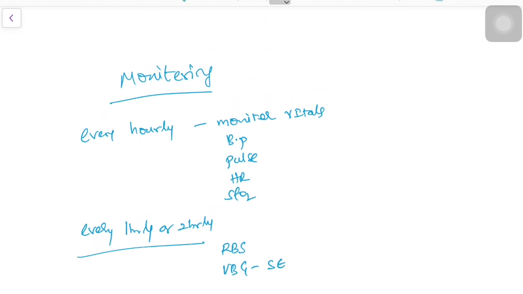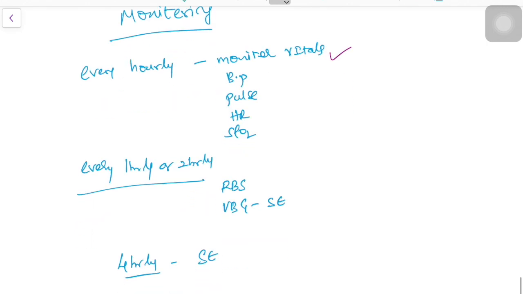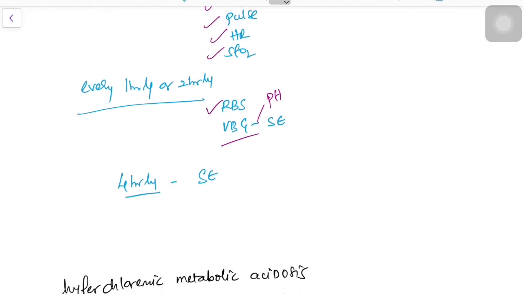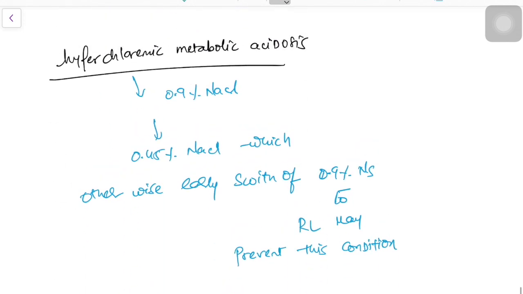Now coming to monitoring of the patient who is being treated for DKA or who is on an insulin infusion. Hourly, the vitals should be monitored, like BP, pulse, heart rate and saturation, and every 1-2 hourly get a VBG for pH, serum electrolytes, and every 2 hourly or 1 hourly get an RBS done, and every 4 hourly serum electrolytes should be done. The main emphasis of DKA management is regular monitoring of the patient and correcting his electrolytes and insulin infusion rates.